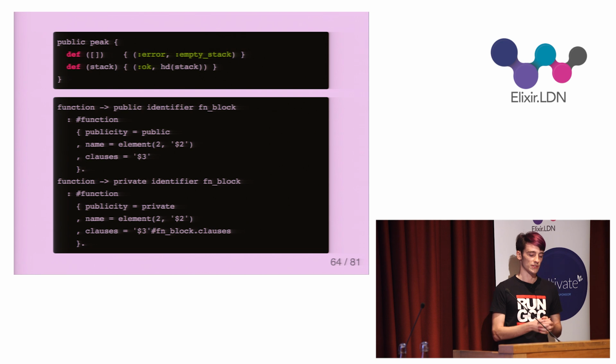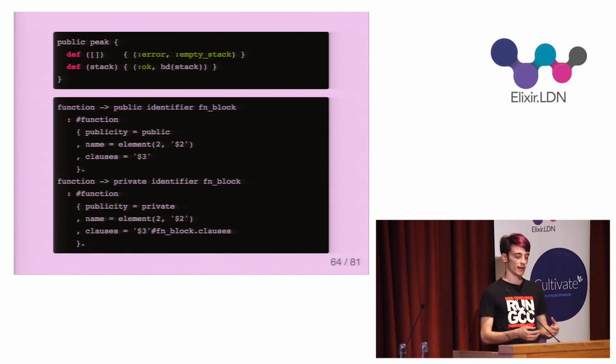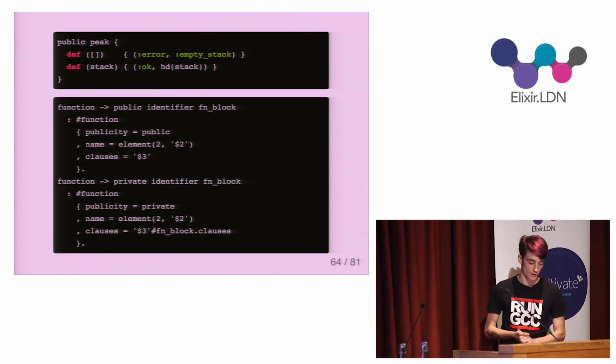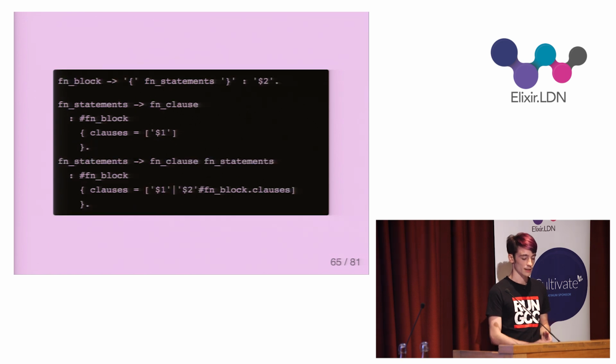Moving on to the other type of statement, a function is either the public or private keyword, followed by an identifier and then a function block. And the resulting function record contains the function publicity, the name, and the clauses, which are taken from the function block. And a function block is a pair of curly braces around one or more function clauses. Later, I would imagine there'll be other function block contents, for example, doc strings or maybe unit tests, which is why I've used a record for this block, as using a record makes things very easy to extend, as I can just add another field.